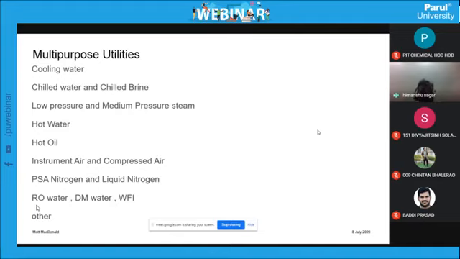Now instrument air and compressor, what? Instrument air basically operates the instruments, the different control valves, on-off valve operation, these. Now a compressor, why is a compressor being used? Basically a compressor is being used when you have to transfer the product where the air does not very much reduce the reduction potential for the product. So if the product is not sensitive to oxygen, then you can transfer the material with a compressor from one reactor to another reactor. Or you can use a compressor for pneumatic conveying or powder handling.